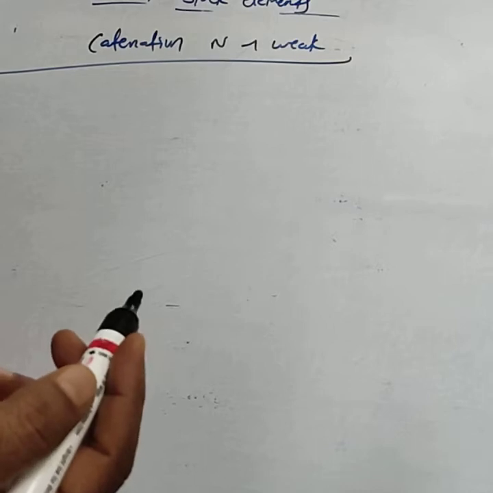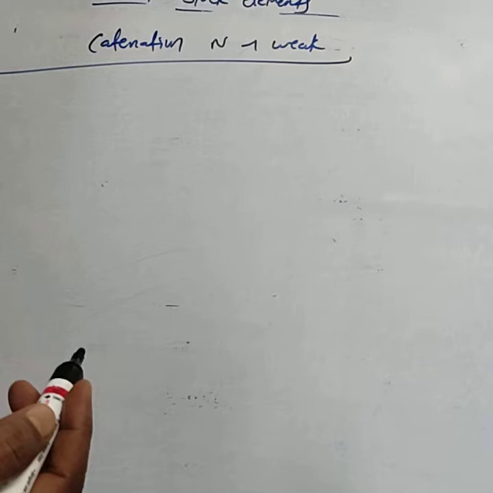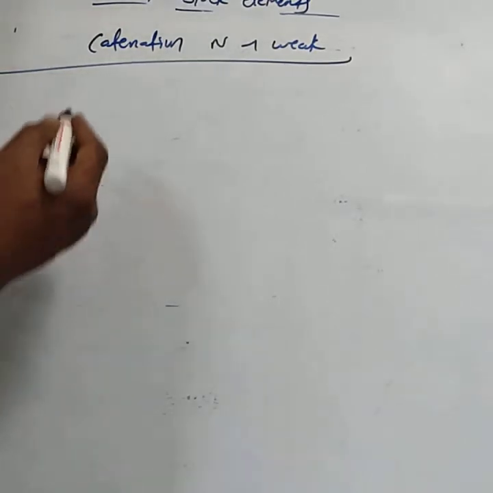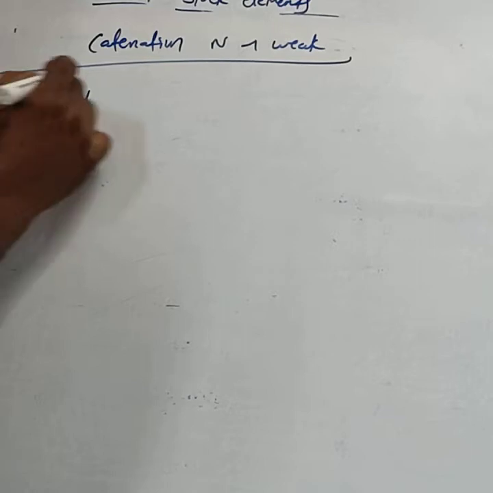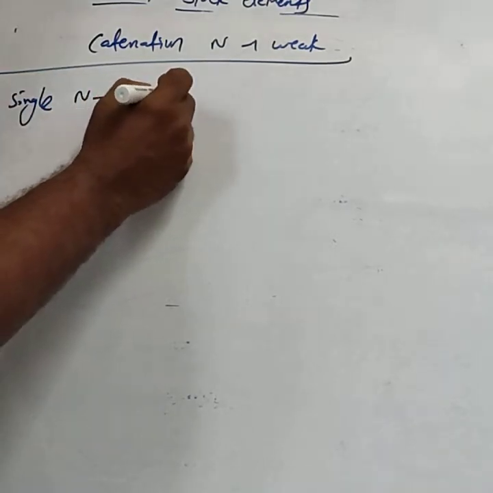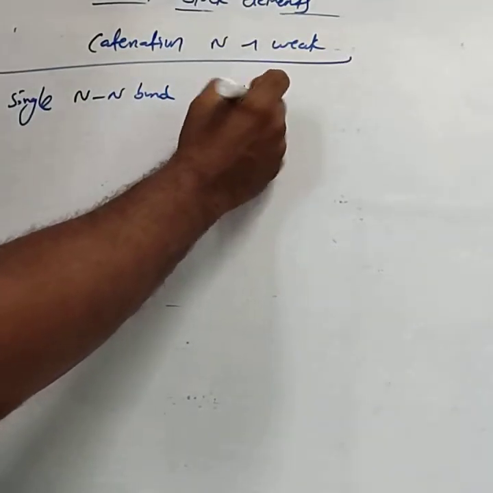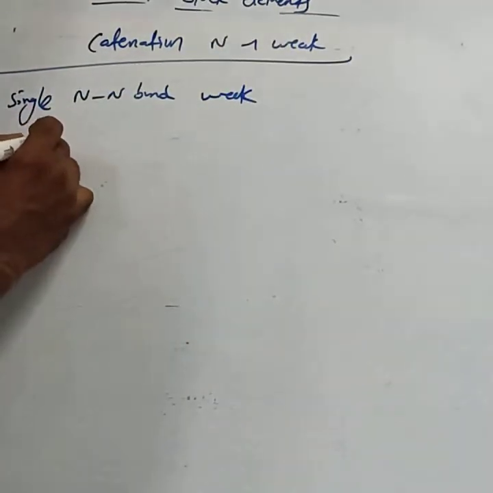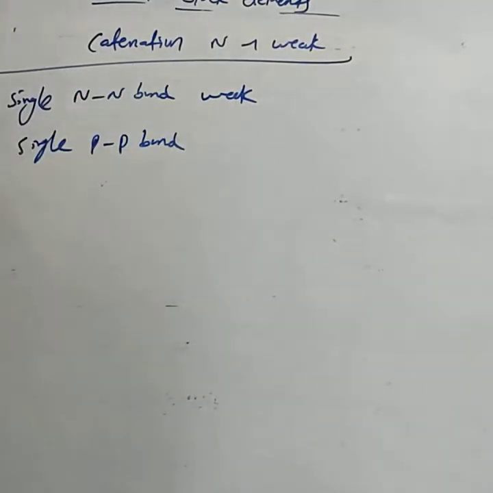Catenation is more in phosphorus compared to nitrogen. Why is catenation weaker in nitrogen? Because the single nitrogen bond is very weak compared to the single phosphorus bond. The N-N single bond is weaker compared to the P-P bond.